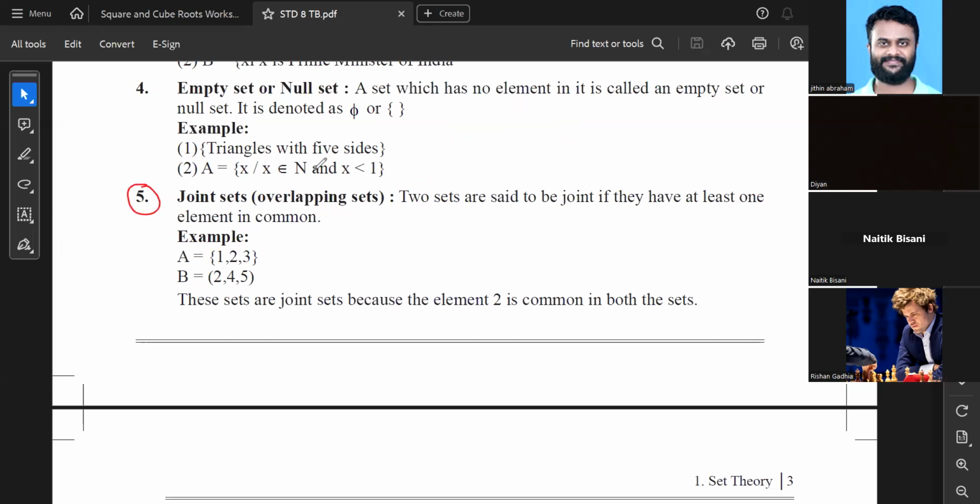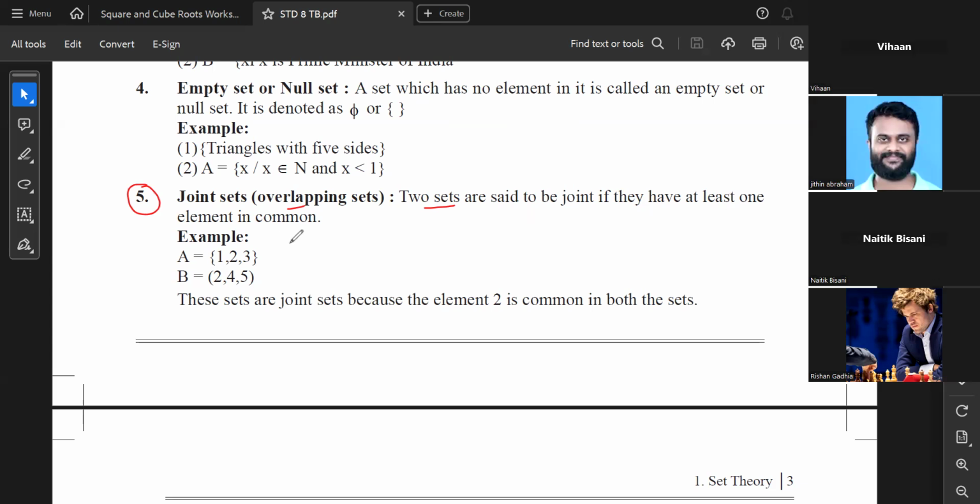Now the fifth type of set is joint sets or overlapping sets. नाम से ही पता चलता है ओवरलैप होना चाहिए, मतलब दो सेट तो होना चाहिए ना, तब जाके ओवरलैप होगा. Two sets are said to be joined if they have at least one element in common. For example, set A with 1, 2, 3, set B with 2, 4, 5. In these two sets, 2 is a common number. Therefore, we can say that A and B both are joint sets because 2 is a common element between them.